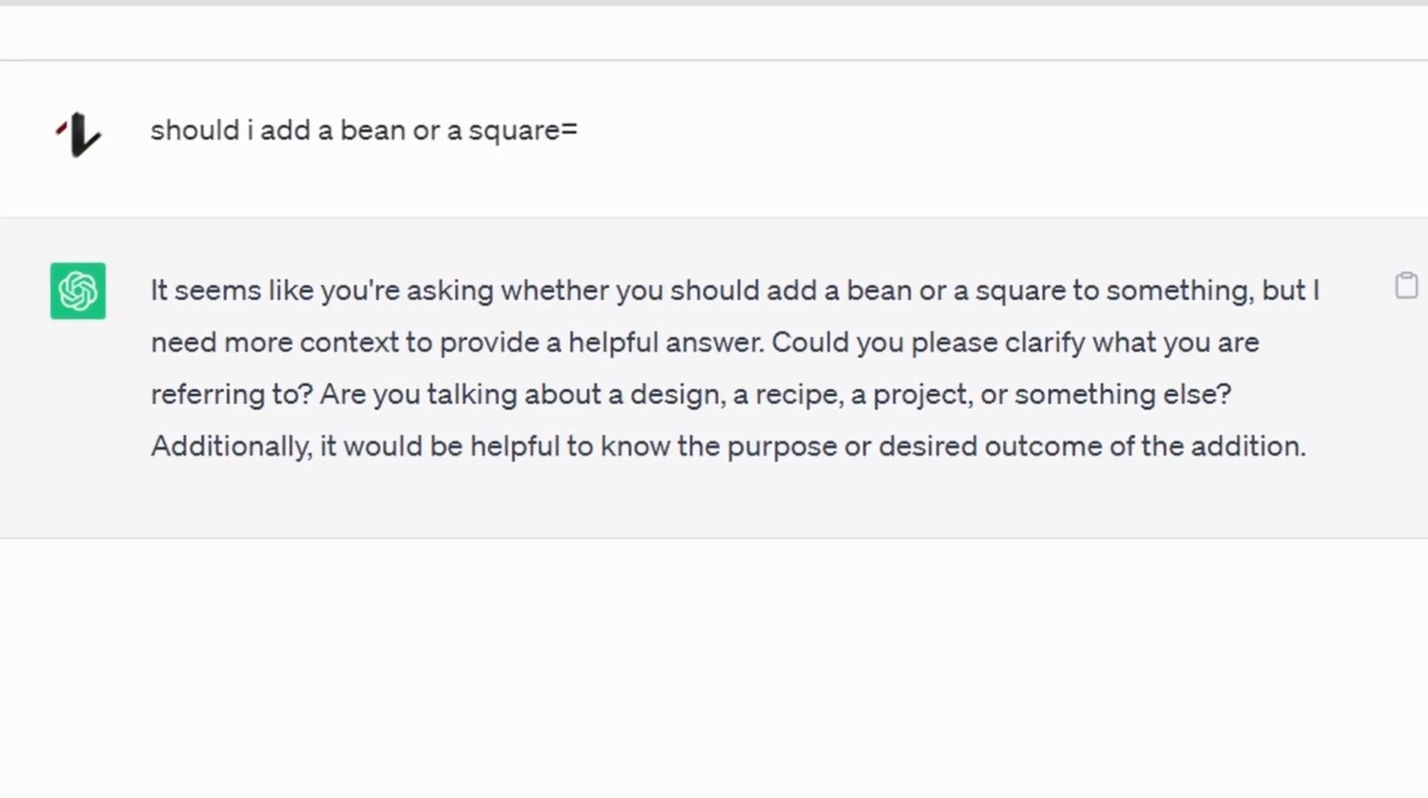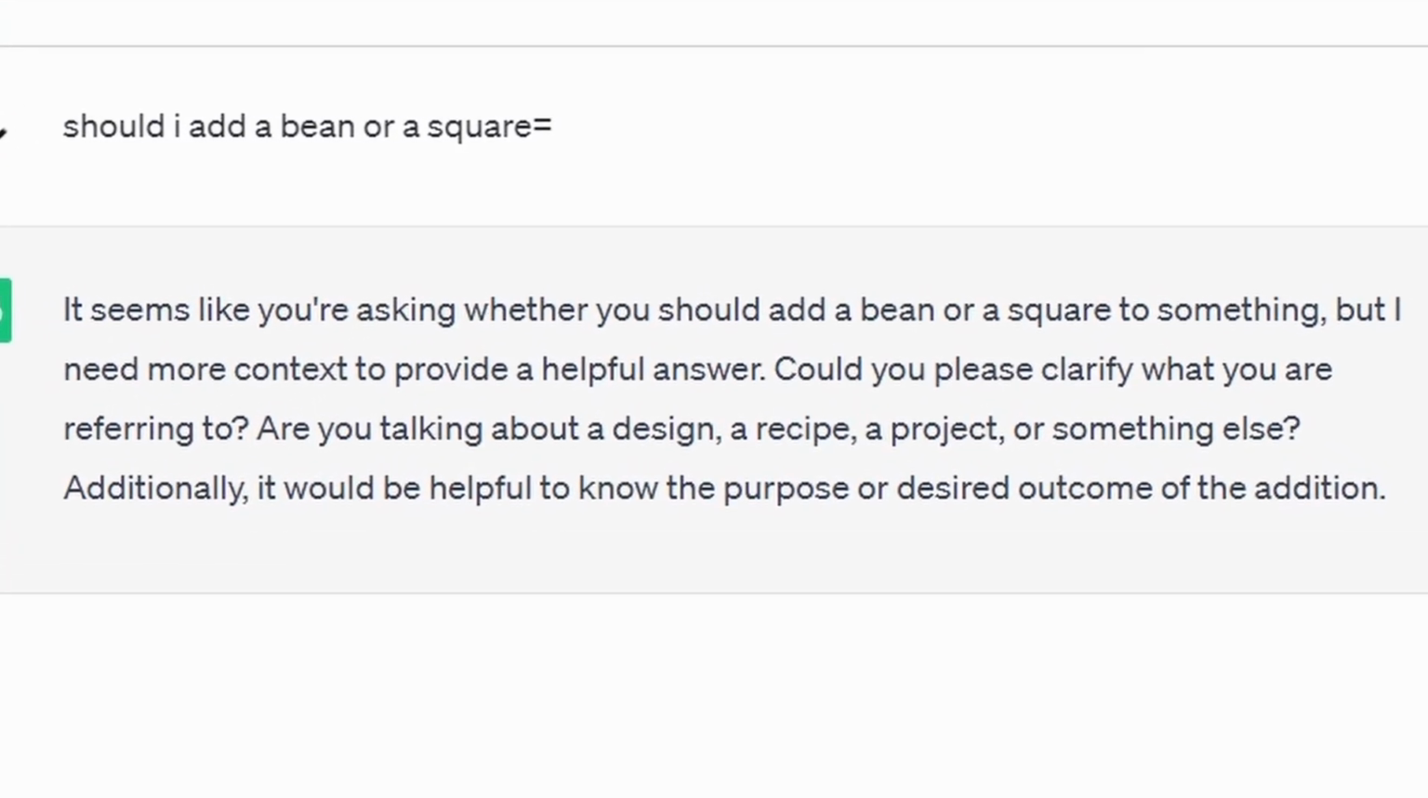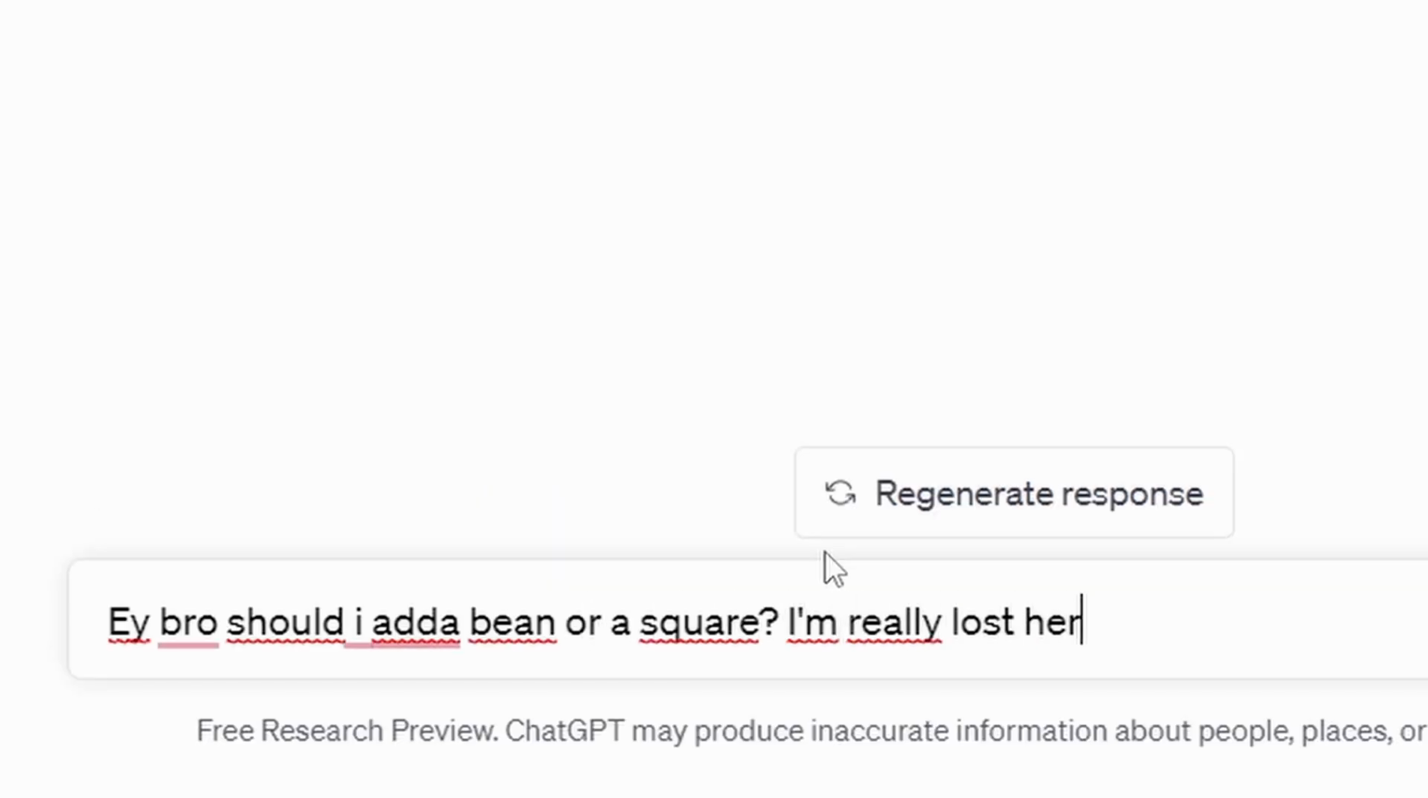It seems like you're asking whether you should add a bean or square to something, but I need more context to provide. Hey bro, should I add a bean or square? I'm really lost here, I need help, please.